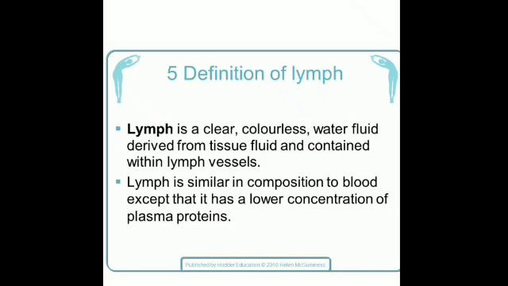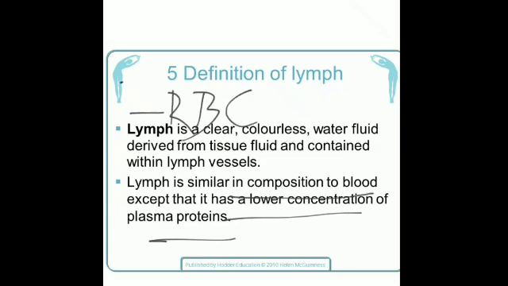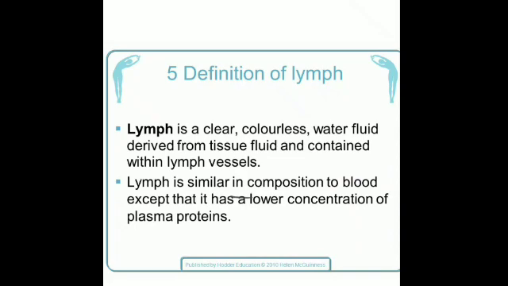Now I've already told you it is a colorless fluid and it lacks RBCs and platelets. There are no platelets and RBCs present in it. It just contains the white blood cells, mostly lymphocytes. It does not contain RBCs or any platelets. These are absent from the lymph. Is that clear? And the cellular part only consists of the special WBCs, the lymphocytes.